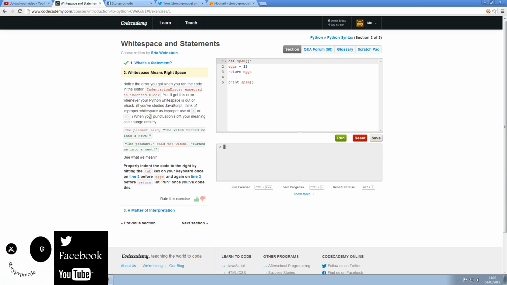Yes, okay. So properly indent the code to the right by hitting the tab key on your keyboard once on line 2 before eggs, and again on line 3 before return. Hit run once you're done. So what we're doing is indenting to the right, I think it means that.